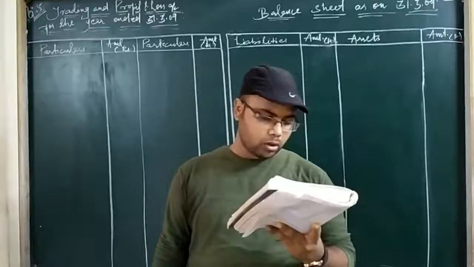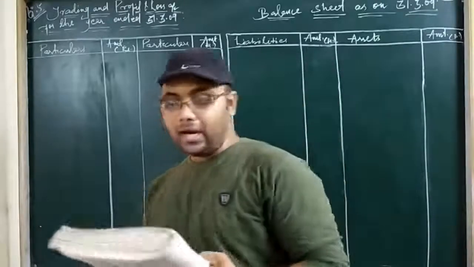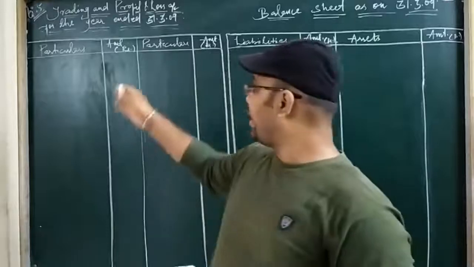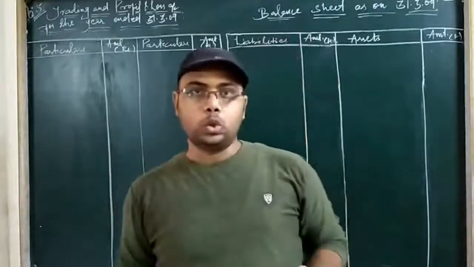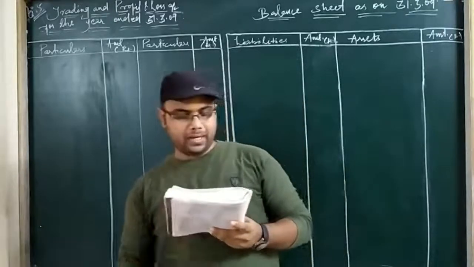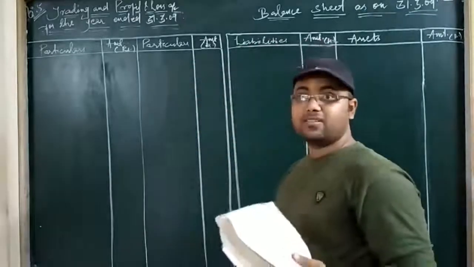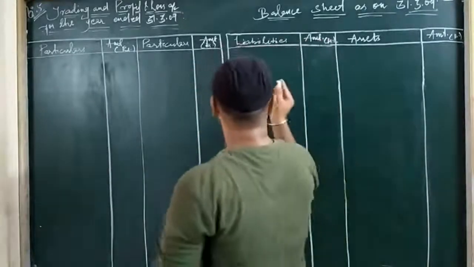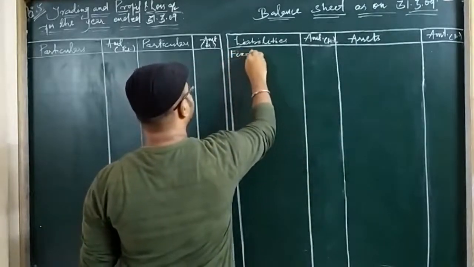So we have marked out our 5 to 6 adjustments in the question. Now let us start solving. And I have told you, never go like finishing one account and starting the second financial statement. Never do that. Do as the question comes here. So the first item is capital. Capital is the credit balance given as usual. So capital is taken to the balance sheet and liability side. So capital is a fixed liability. Okay, so I am writing here fixed liability.